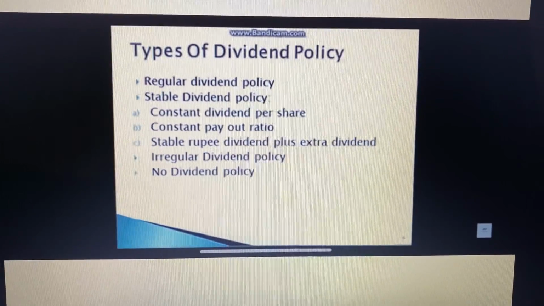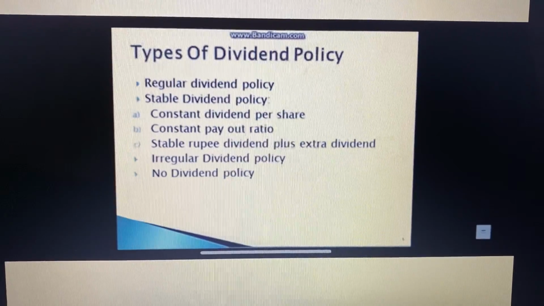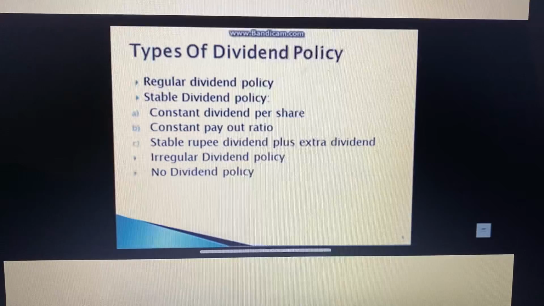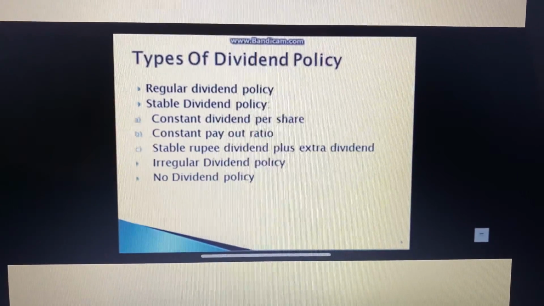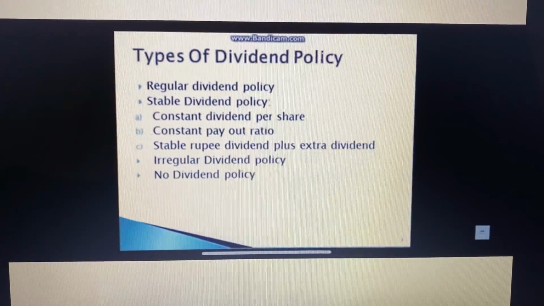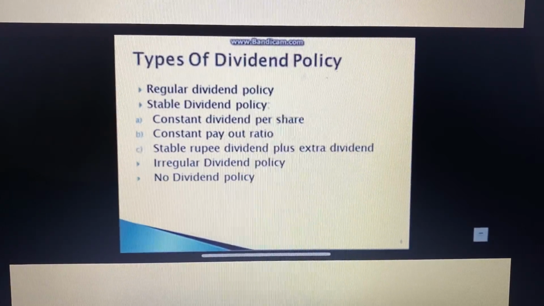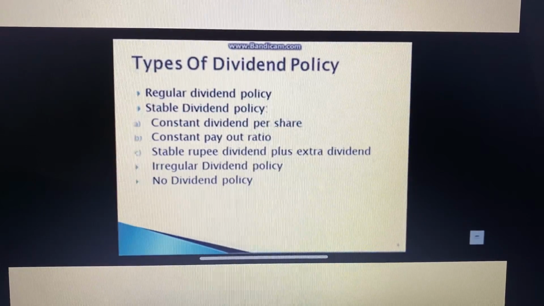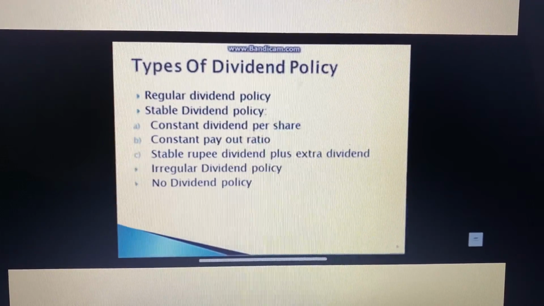Right? Now we move to the irregular dividend policy. Learn this thing. Some companies follow irregular payments on account of the following reasons. It can be the uncertainty of the earnings, unsuccessful business operations, lack of liquid resources, fear of adverse effects of the regular dividends on the financial standings of the company.